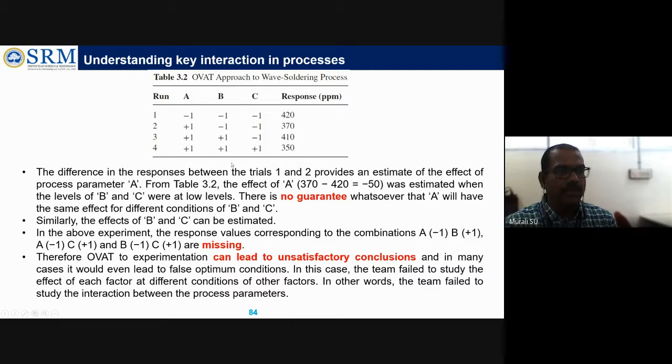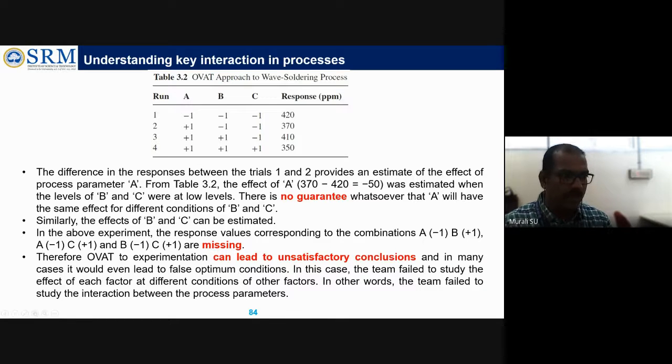In the above experiment, the response values corresponding to the combination of A at low level and B at high level, A at low level and C at high level, and B at low level and C at high level are missing. We haven't done those because the one variable at a time approach follows this principle only. So the combination is missing. So we can't decide from one variable at a time that this is the optimal process parameter we have to use to minimize the defects.